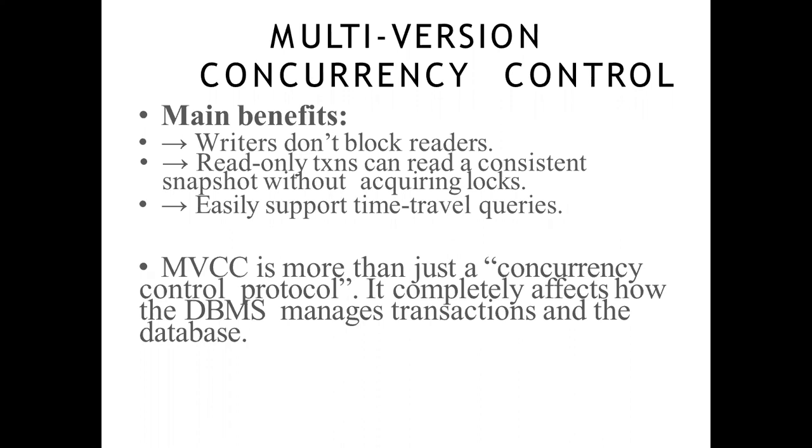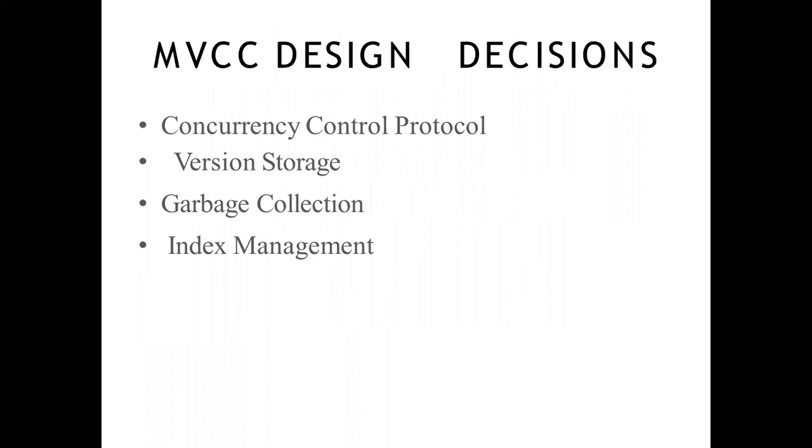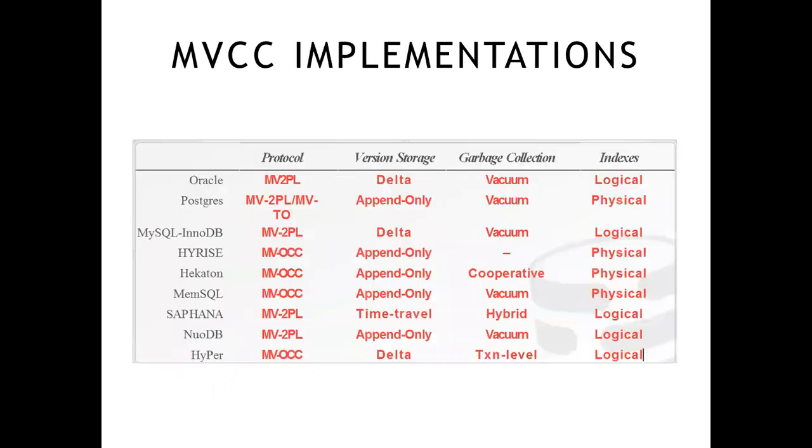So coming to the next slide. MVCC design discussions, like what it is. Concurrency control protocol is there, version storage, how versions are stored, how garbage collection is done, and index management. These are the few points which are important, and we'll be discussing a few of them. So this is MVCC design. So this is MVCC implementations.